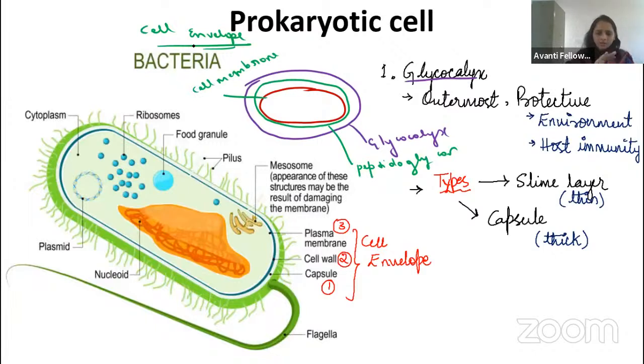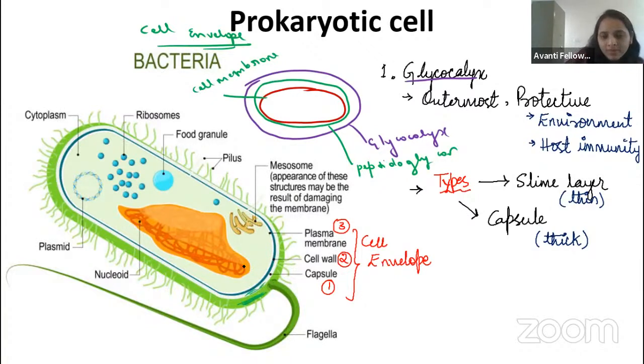So this is the outside. First we will learn about the glycocalyx, then the peptidoglycan, then the cell membrane. See here, this is a bacterial cell. You can see the green coat, right? That is nothing but the glycocalyx. Then you can see the white color between, and that is the peptidoglycan layer. Coming to the blue color, that is the plasma membrane.